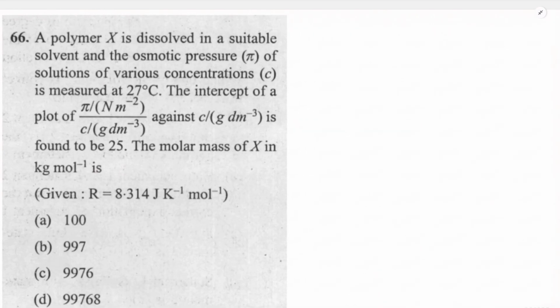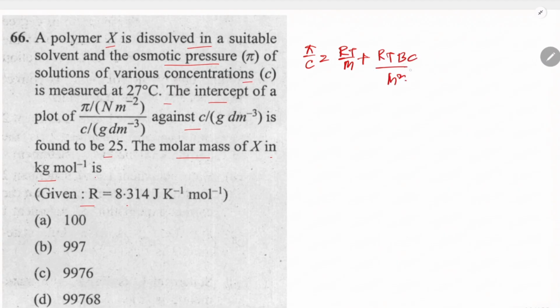Now next question. A polymer X is dissolved in a suitable solvent. The osmotic pressure of the solution varying with concentration is measured at 27 degrees. The intercept of the plot of pi by C against C is found to be 25 joule per kg. Find the molar mass of X in kg per mole. Basically, the formula is pi by C is equal to RT by M plus BC divided by M square.